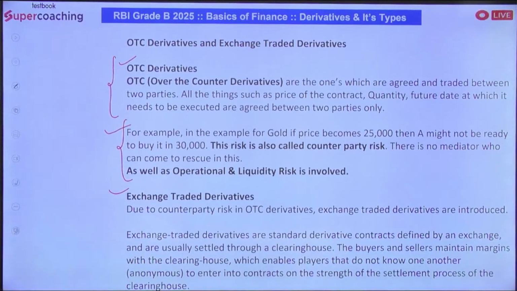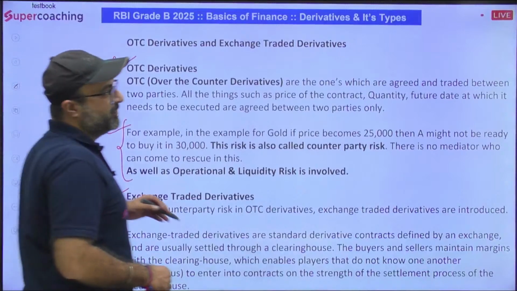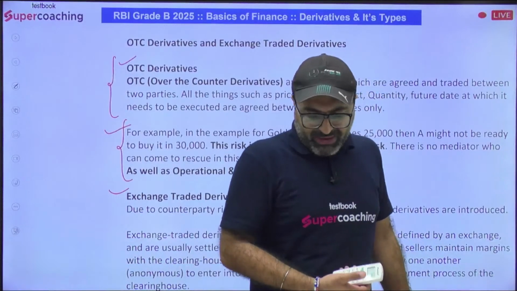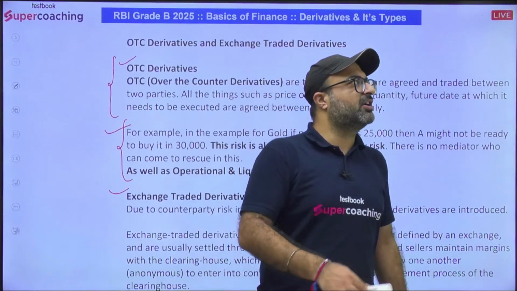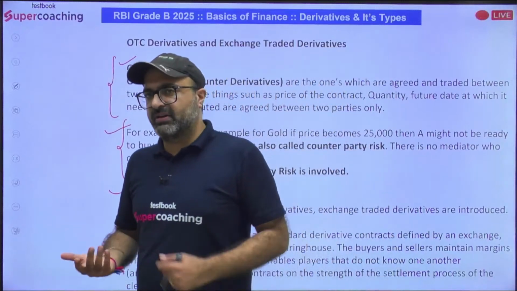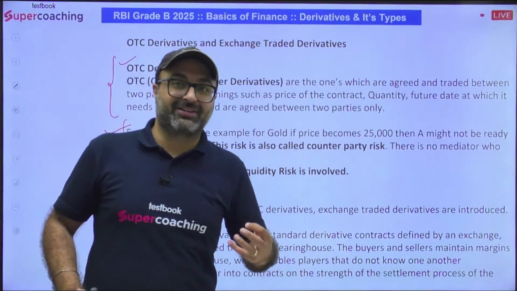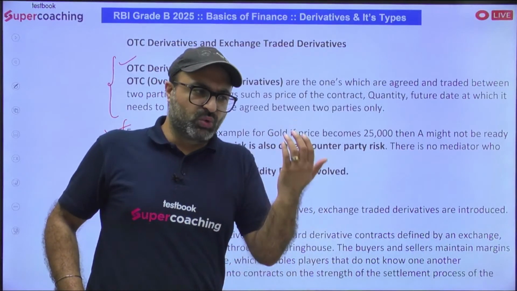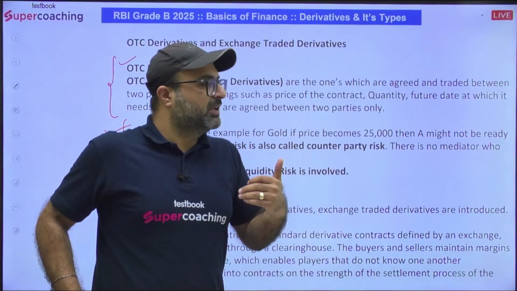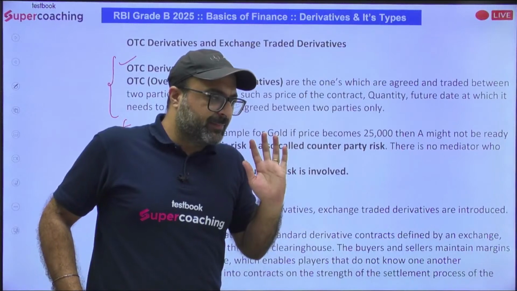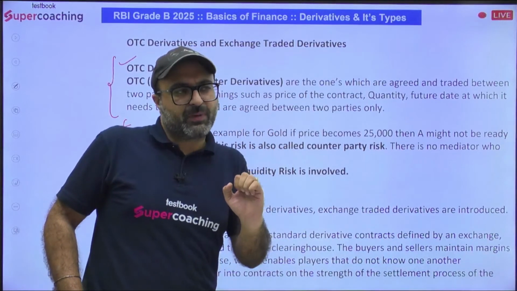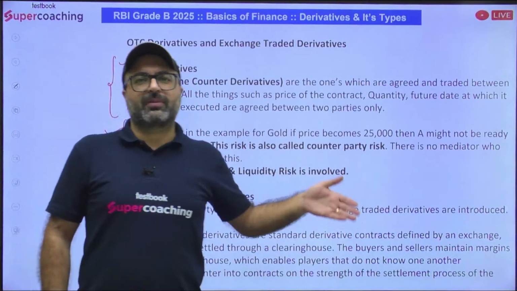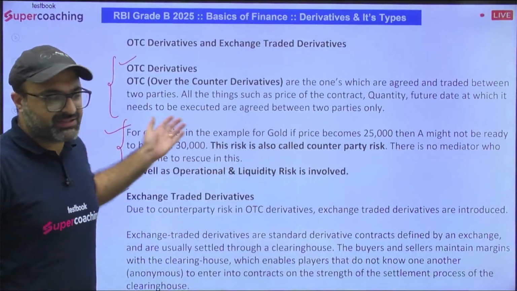Exchange traded derivative basically means, in order to avoid the risk. I'm not saying in order to avoid the counterparty risk. You may witness the counterparty risk in case of exchange traded derivatives as well. But in order to avoid the risk and in order to involve a third party which will be responsible to pay, or give you backing, or compensate your losses in case of counterparty risk, that is the exchange, the stock exchange which is involved.